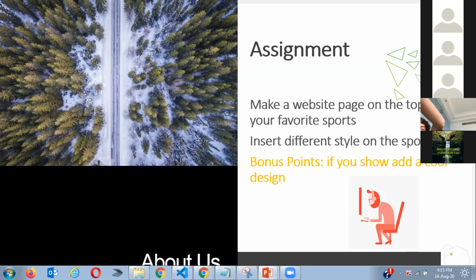Also, for example, if you have your email id or something like that, you need to enhance your about you page as well. Whatever styling we have learned today, you have to apply all of them in your next page.